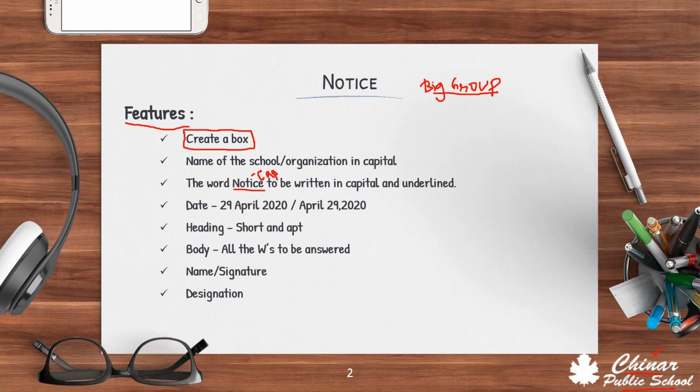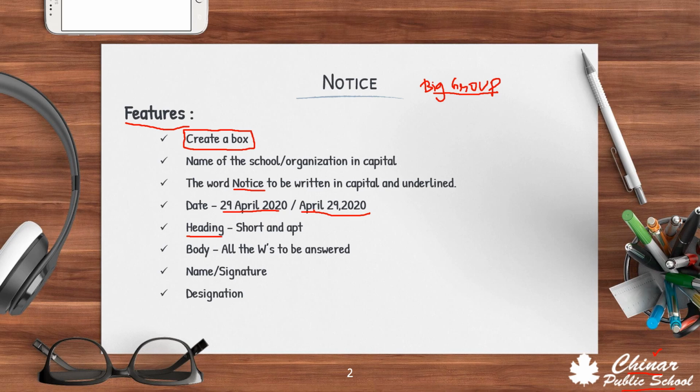After that, on the left hand side corner, though I have made it in the format, you can see it in the next slide, you will write the date. The format of the date is similar to that in letter writing: the date, month and the year, or you can write month, date, comma and the year. Again, remember, for the month, do not write any abbreviations. Suppose the month is February, you will not write FEB, you will write the complete spelling. Clear?